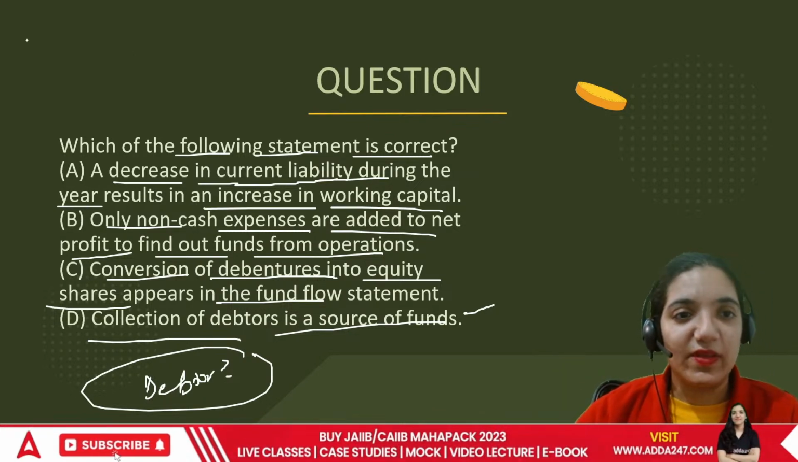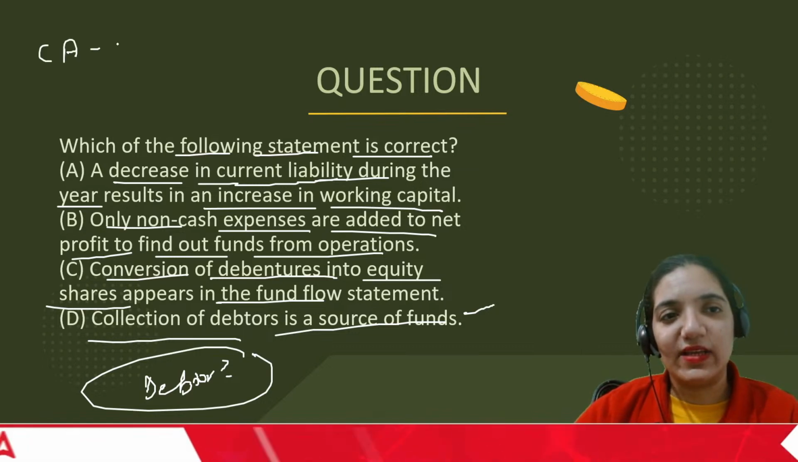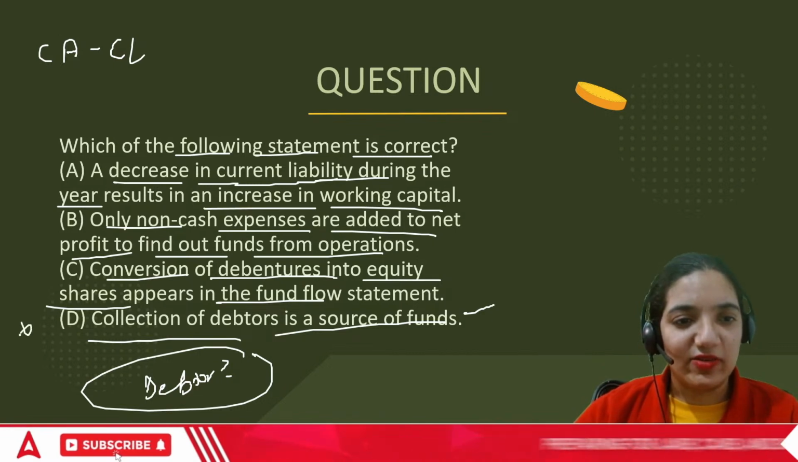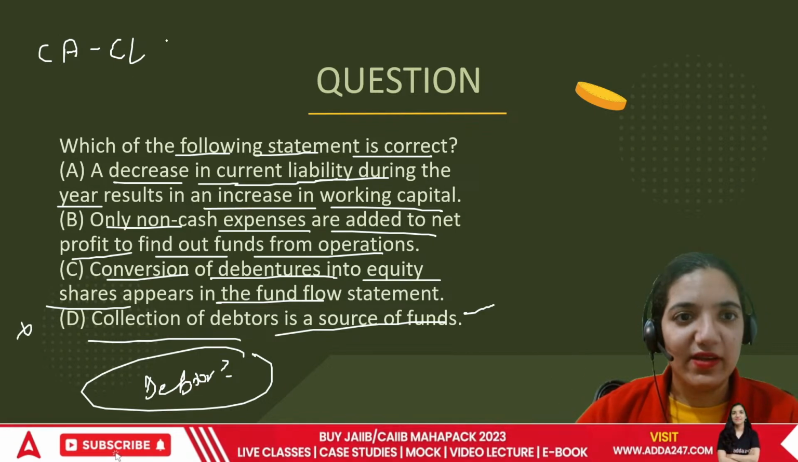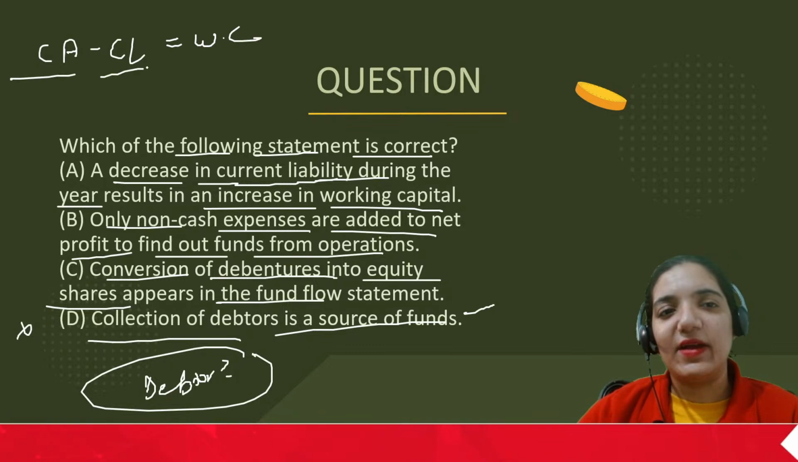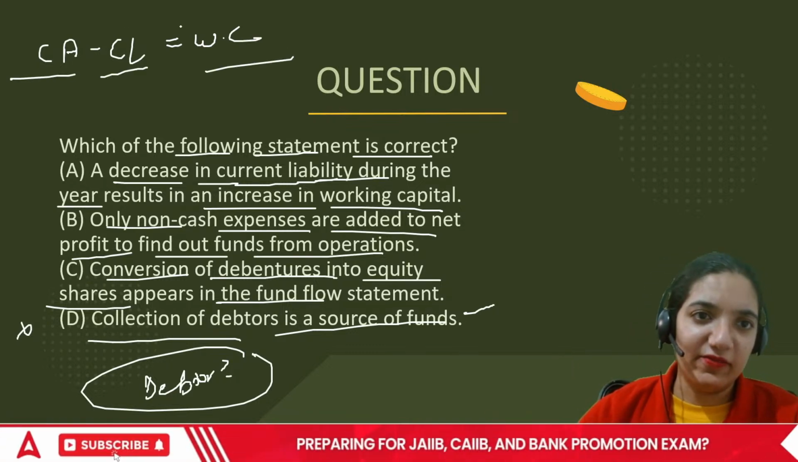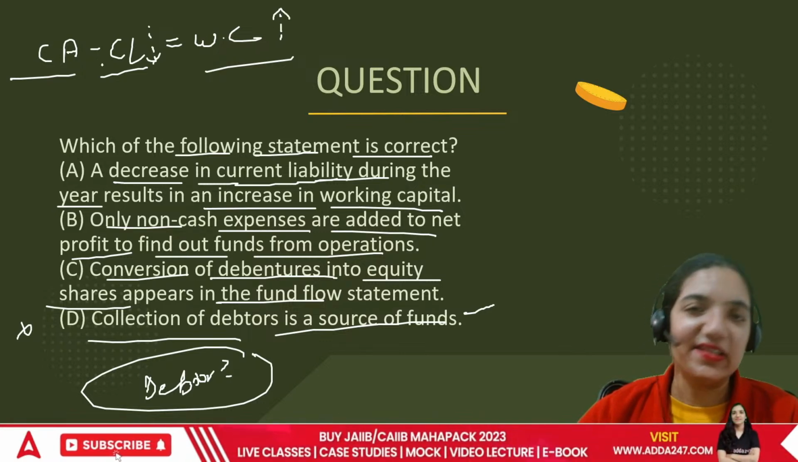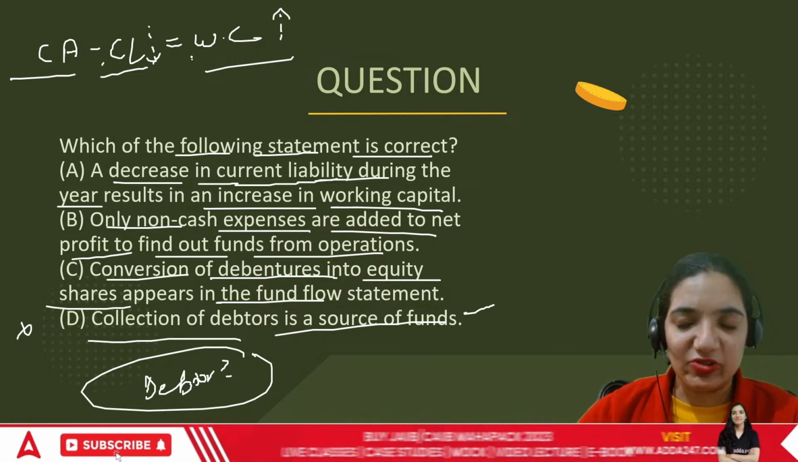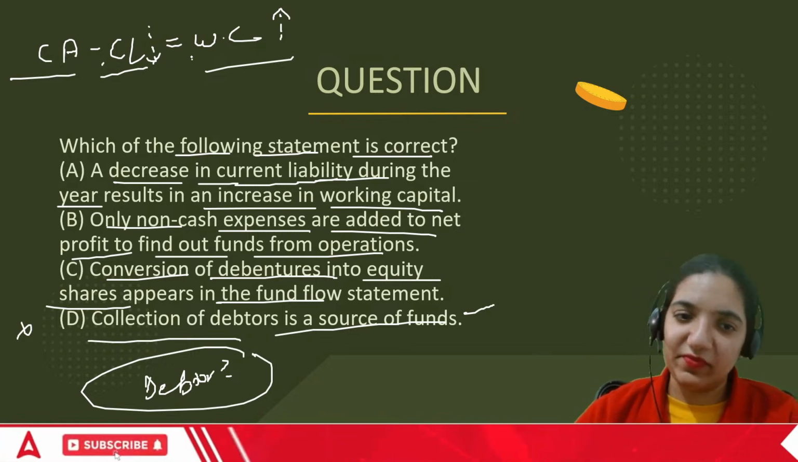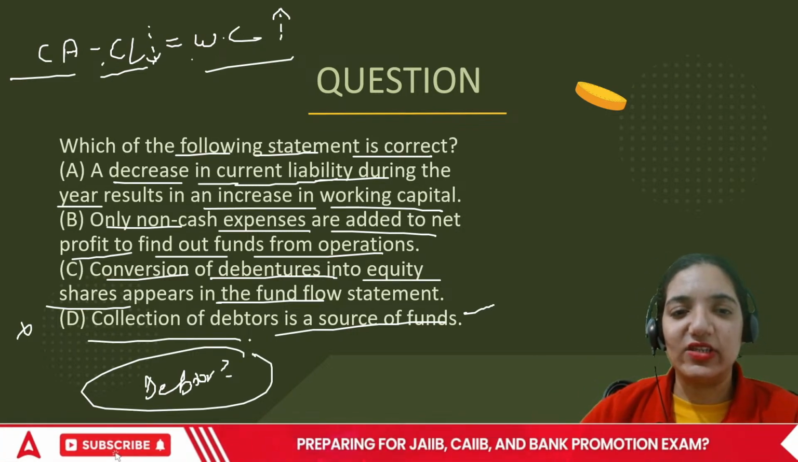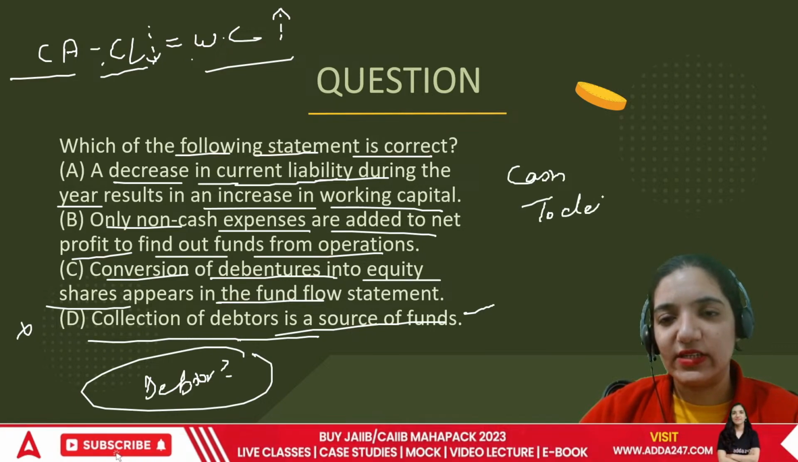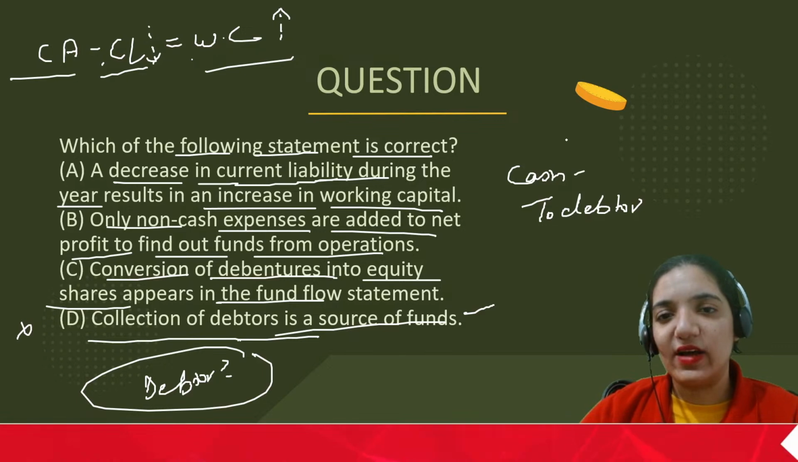This is also true. See, the point is CA minus CL. No, I got the point why this is not included. Let me tell you. The correct answer would be A only. CA minus CL is equal to working capital. If this falls, automatically your working capital will rise because this is a negative term and this is a positive term. So they will have an inverse relationship. That's sorted. Collection of debtors is a source of funds. In this case, I receive cash from a debtor. In this case, both are current assets.